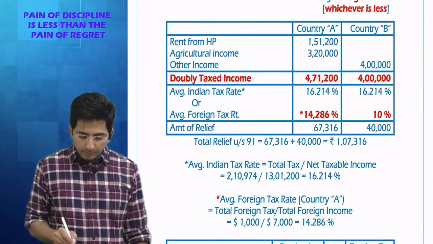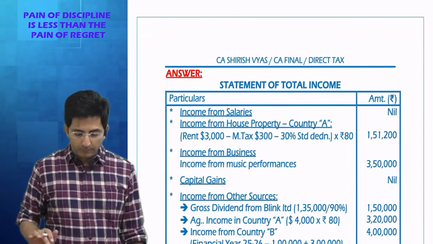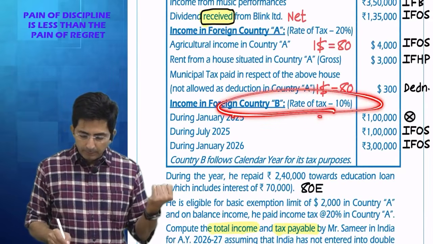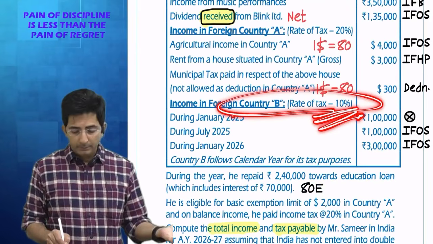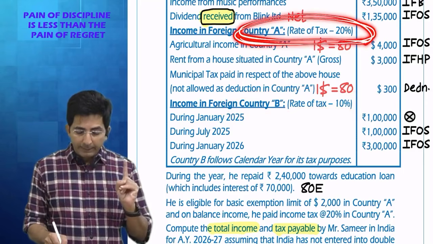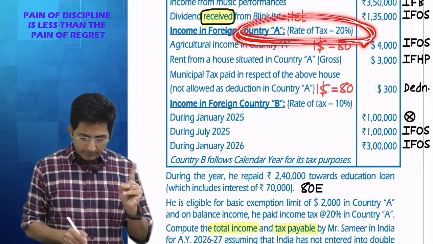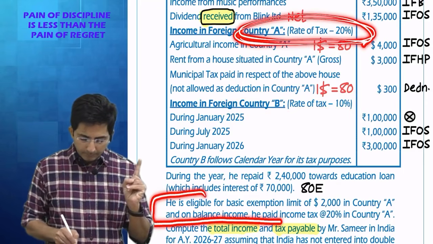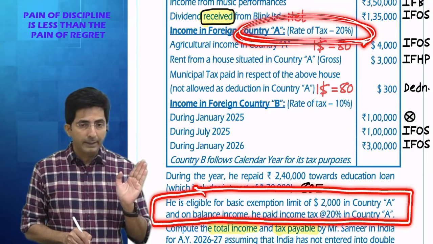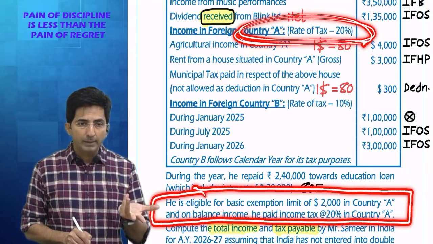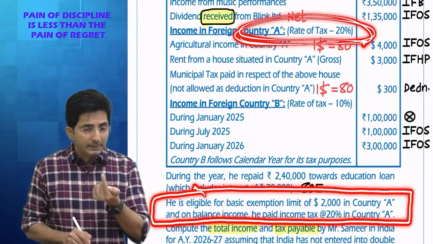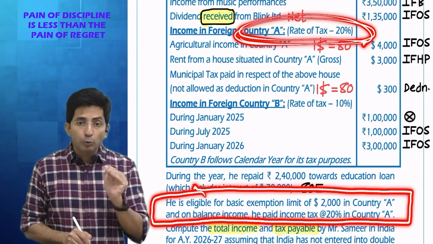Then average foreign rate, how will you find out? The average foreign rate for country B is simple. 10% is given. For country A, it looks like 20% is given, but don't get carried away by 20. See this information, what was there? There is a concept of basic exemption limit in country A. And basic exemption means up to that amount the tax is 0%. 0% is also a percentage, no? It has a relevance. But that is up to 2,000.